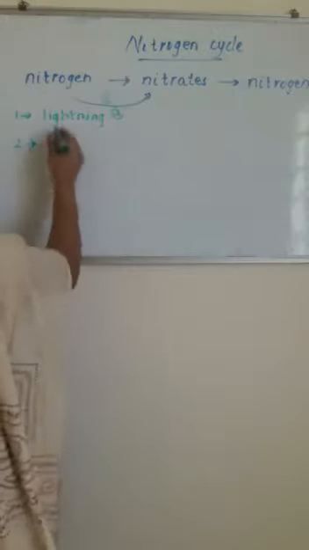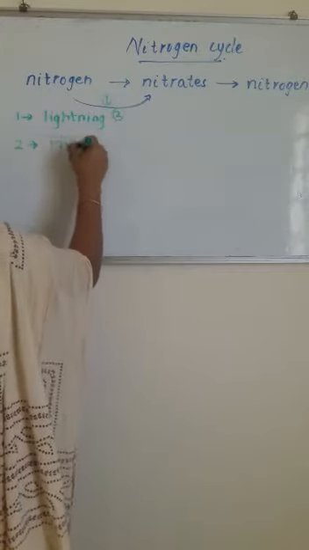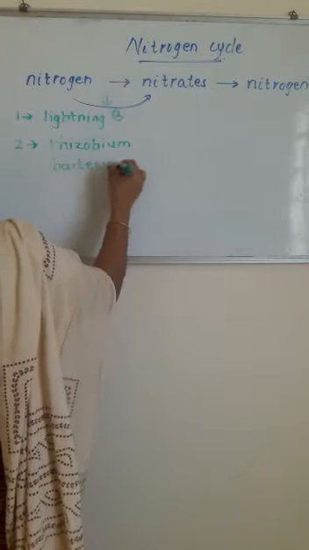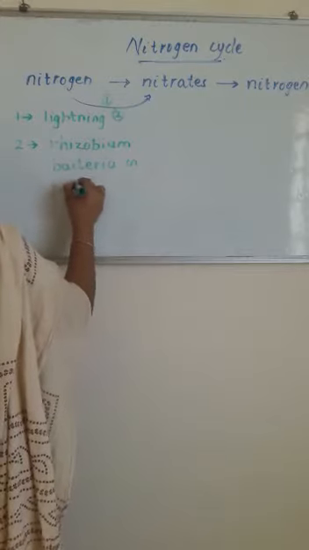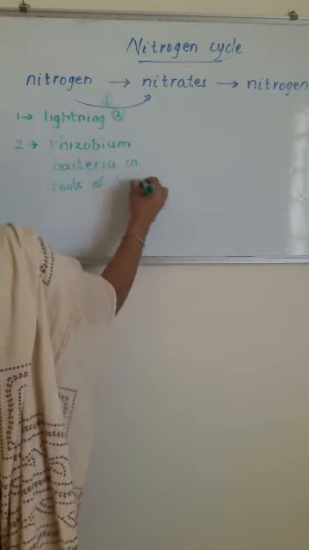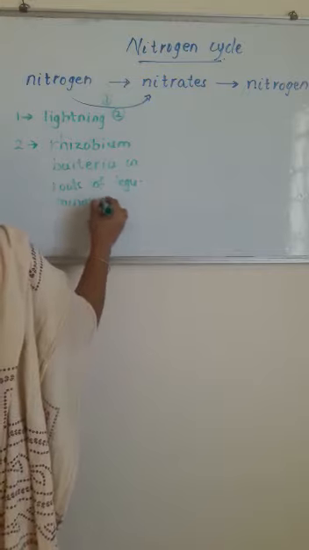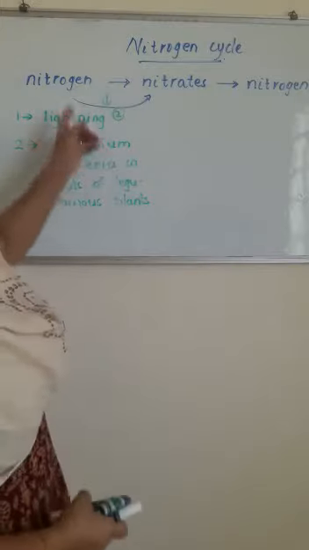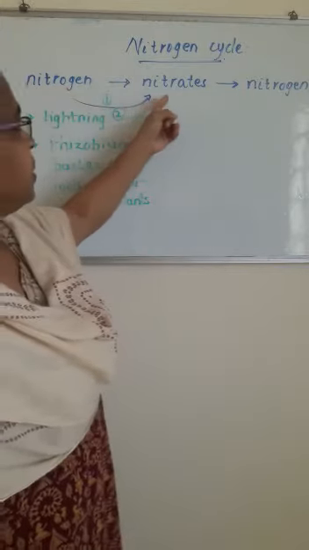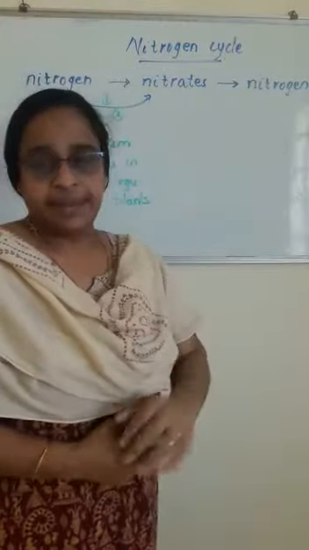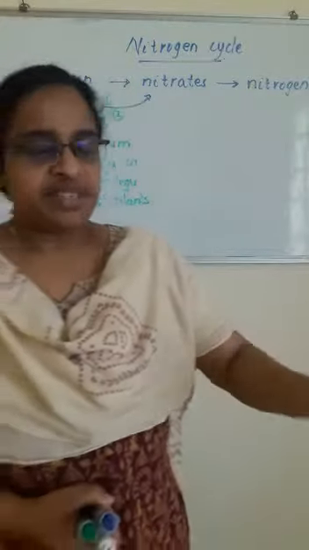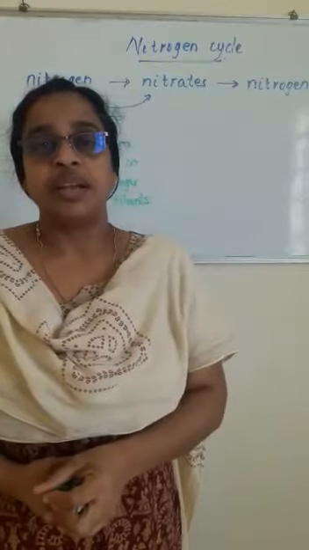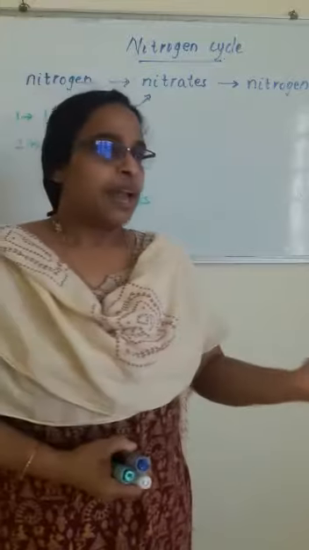So another is rhizobium bacteria in the roots of leguminous plants. Okay, so these two ways the atmospheric nitrogen can be converted to nitrates. Then these nitrates will be present in the soil, and you know who can take in nitrates from the soil? Of course, the plants. So plants will utilize